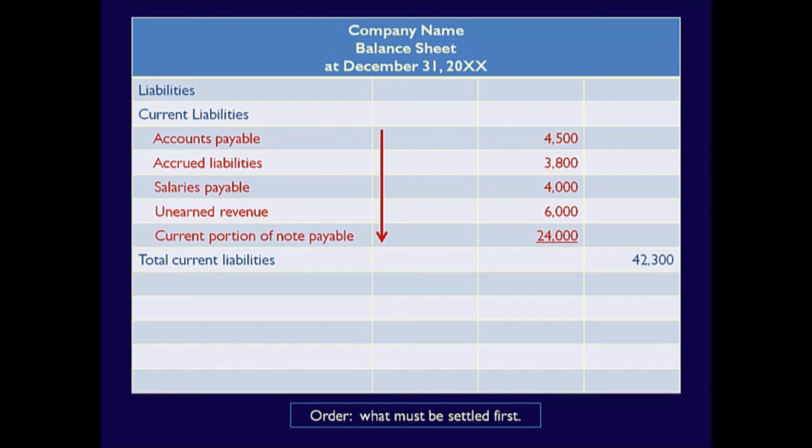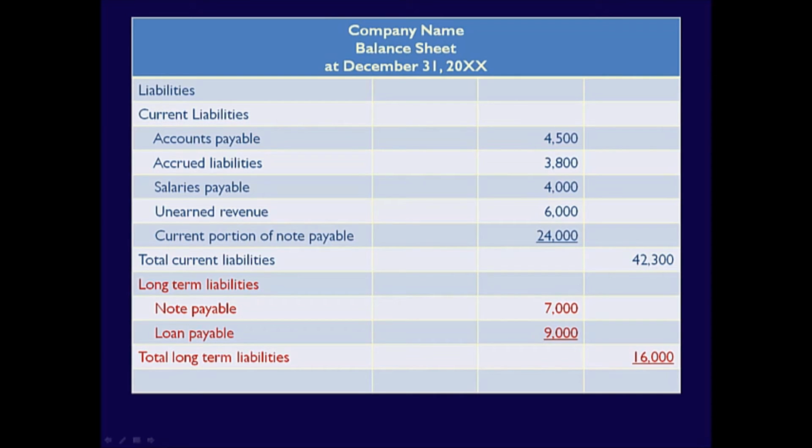Notice that current liabilities includes an account called current portion of note payable. This amount is the total note payable, basically a loan, that will be paid within the upcoming year. It is part of current liabilities because it meets the definition of a current liability, due within 1 year. A total of all the current liabilities is then provided.